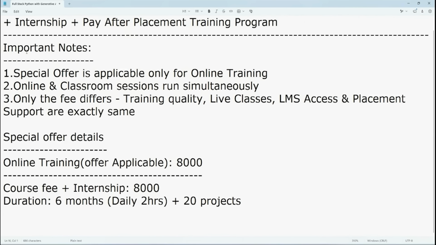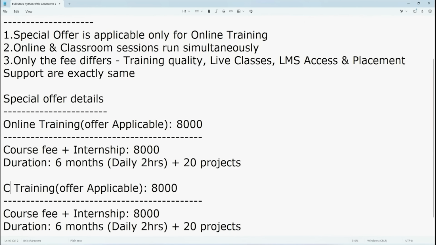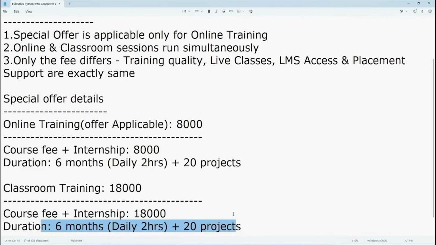So here only the fee differs. For example, in case of classroom training, no offer is applicable. You need to pay 18,000 for both course and internship. The duration and everything else is the same.